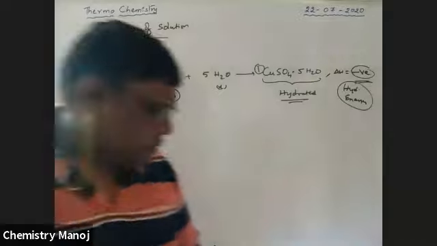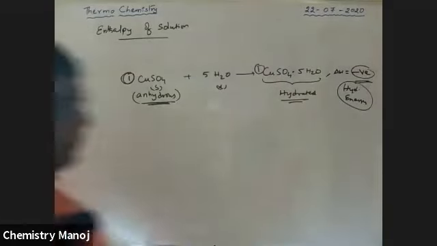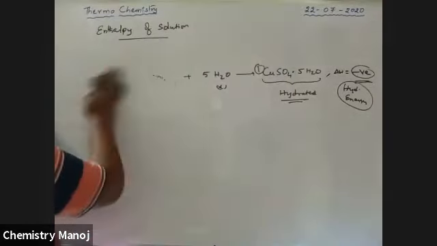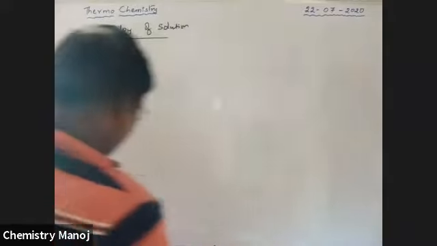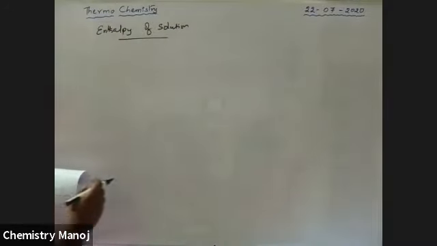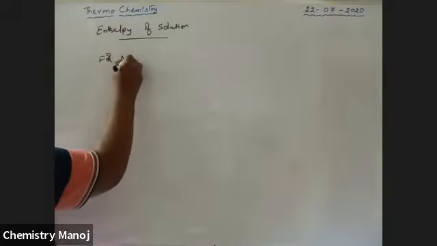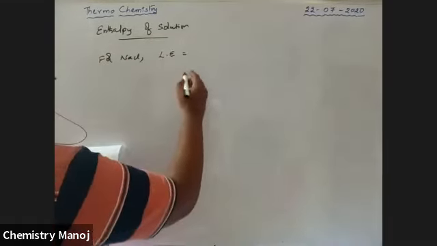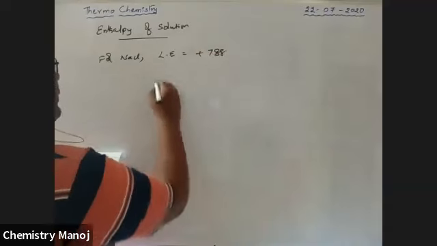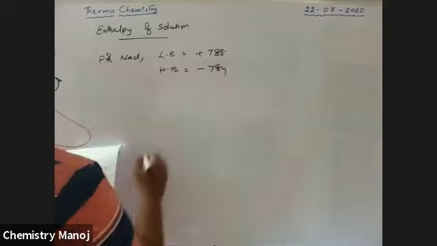Okay. See boys, there is a problem based on this topic. For NaCl, lattice energy is equal to plus 788, hydration energy is equal to minus 784.